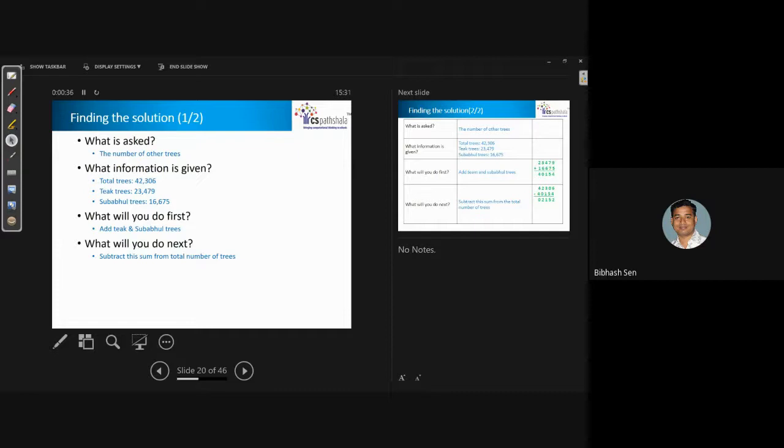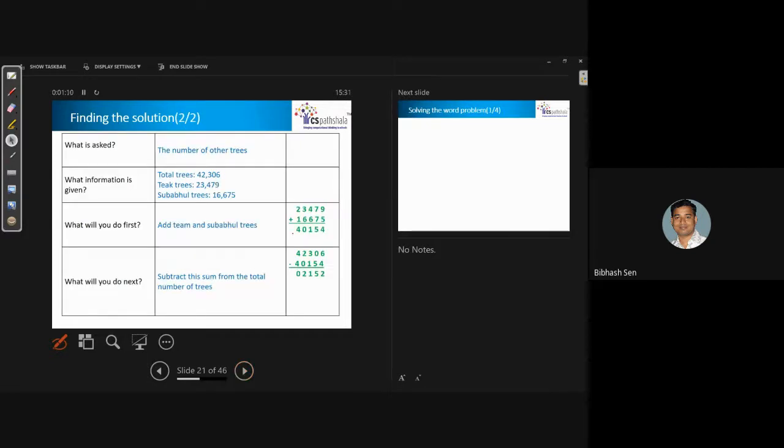So my first point is that you just see what is asked and what information is given. Here you will find that the first task is given, the task part. What is the task? The number of the other trees. Two pieces of information are given to us, and this is the total number of trees. Automatically first we will add. So this is the first step, we do one add. Then our next step is that we have to subtract from the total number. Fundamentally this is the step we have to follow.